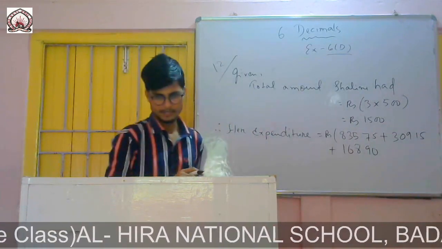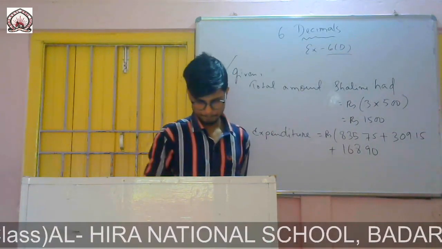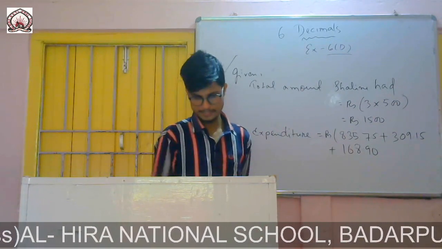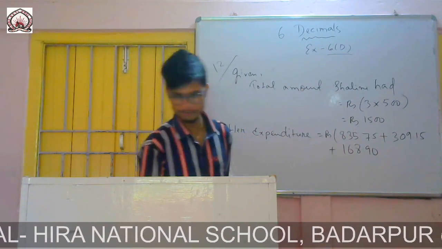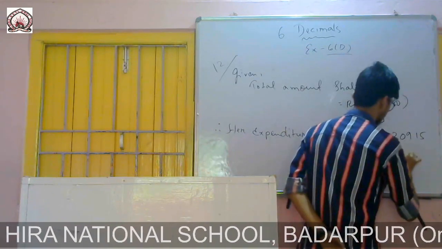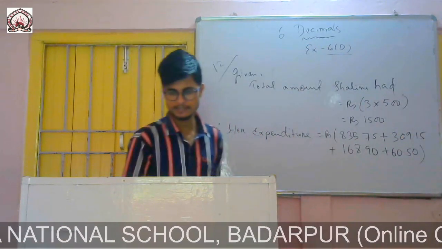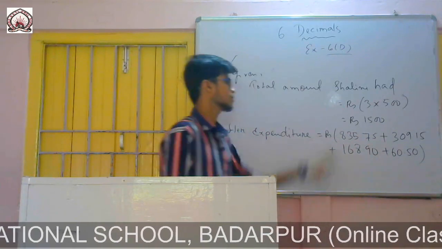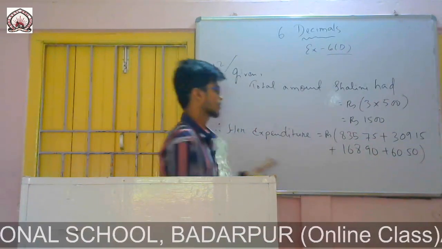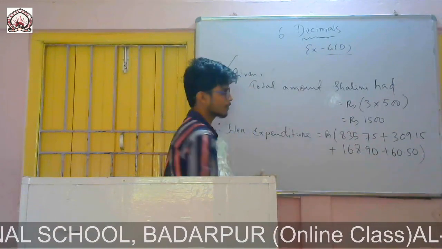Then next it is rupees 60.50 on transportation. This is her expenditure. So if I add all of them, I will get